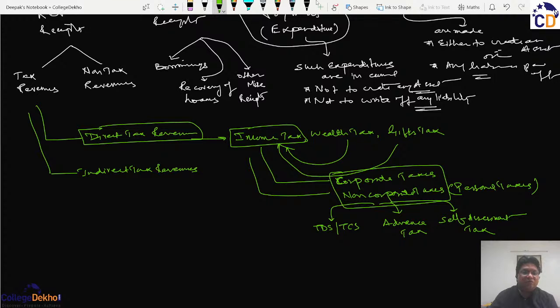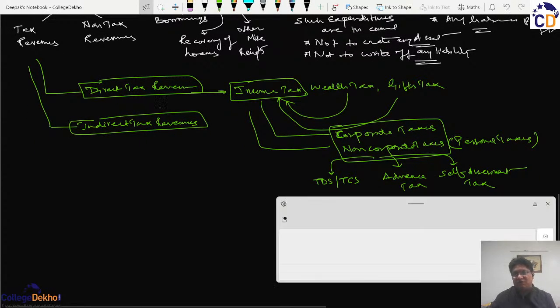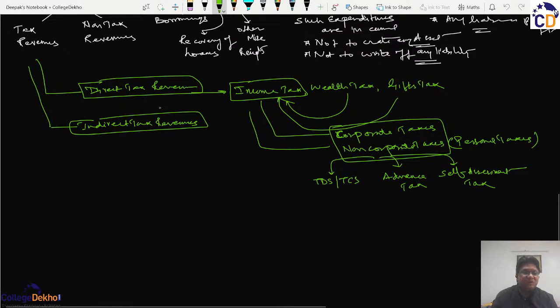Similarly, when we talk of the word indirect tax revenues, before I move further, I believe that we understand the meaning of the word direct tax and indirect tax. And if not so, then let me give a hint that in all these cases we are presuming that government is the collecting agency, or government is the destination where all taxes are going.